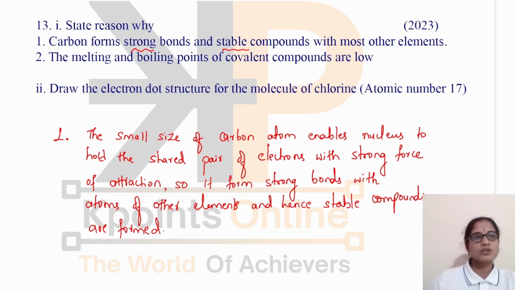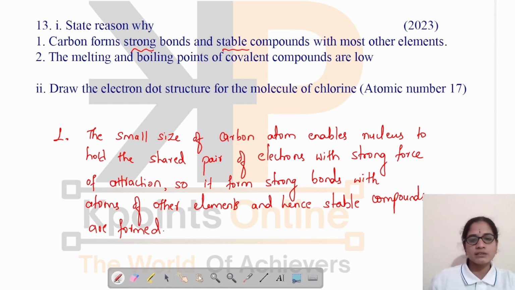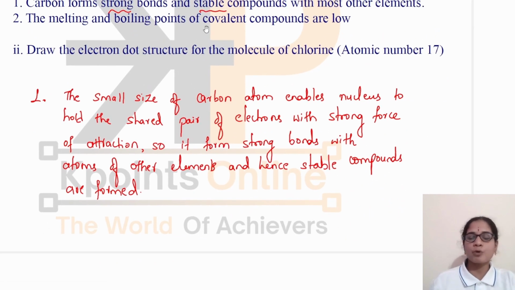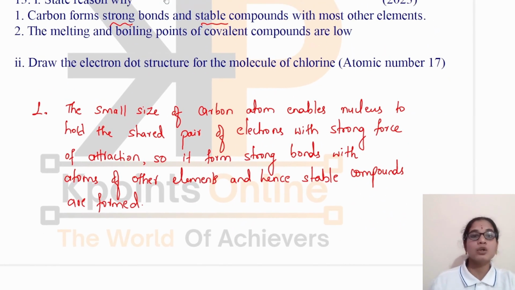Yes. And there is one more question here. The melting and boiling points of covalent compounds are low. We know that compared to ionic compounds, covalent compounds have low melting and boiling points. This is due to the reason that the intermolecular force of attraction is very low in the case of covalent compounds.